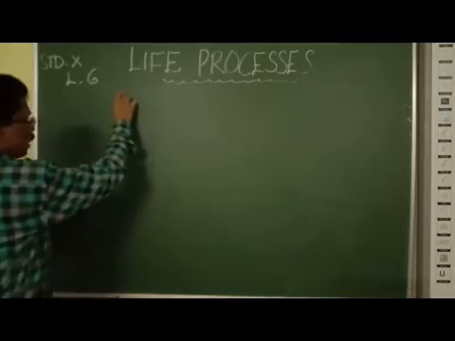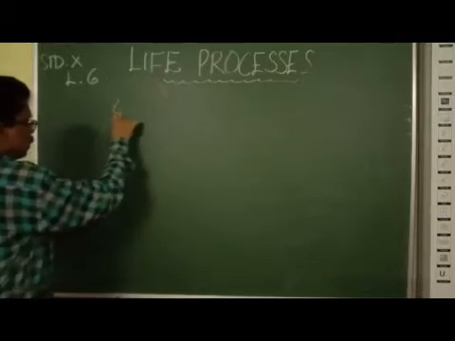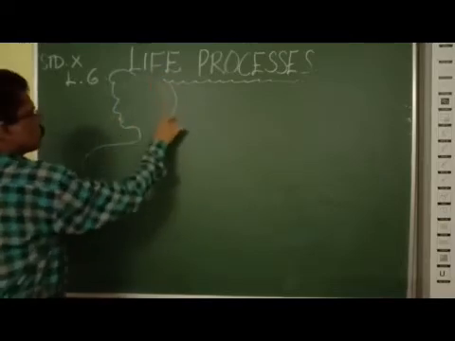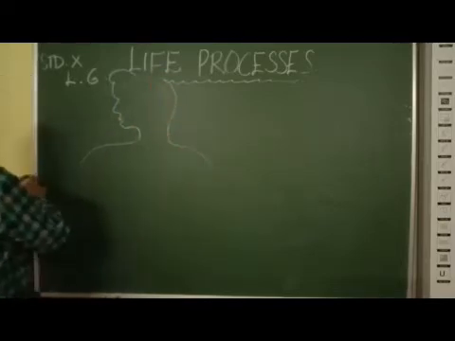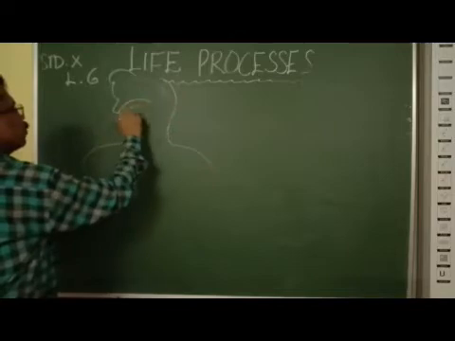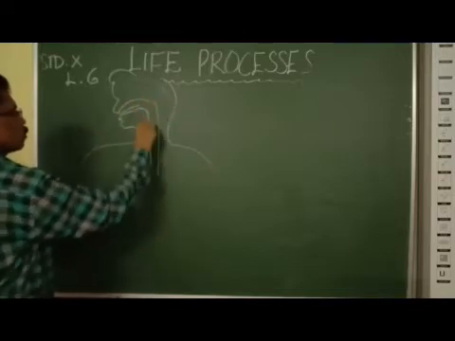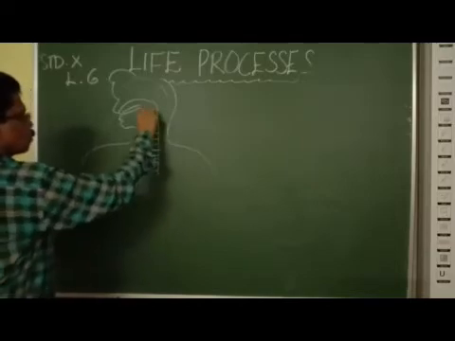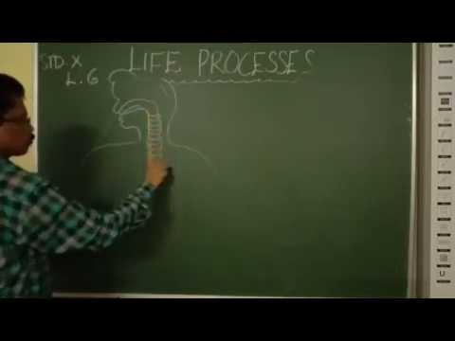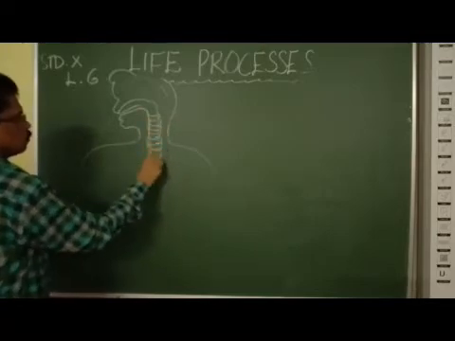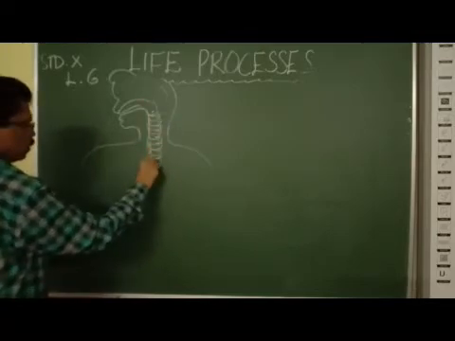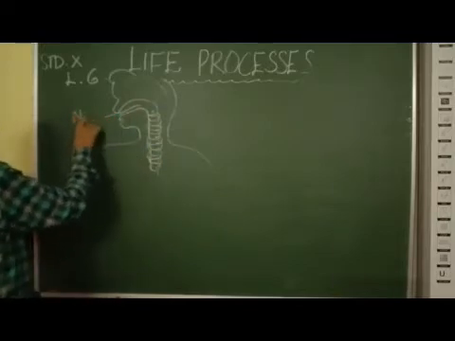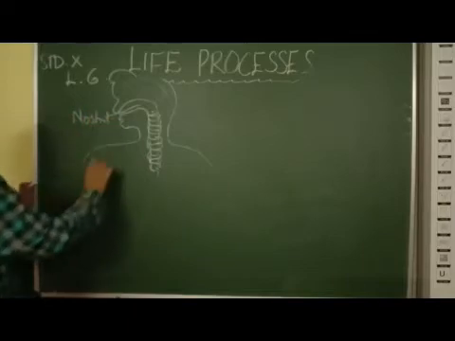Now I am drawing the diagram of human respiratory system. Okay, if I draw, this is the nostril. Now, the respiratory system of human consists of the first one, nostril, N-O-S-T-R-I-L. This is the pharynx.